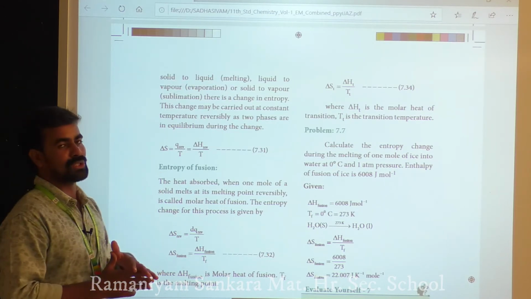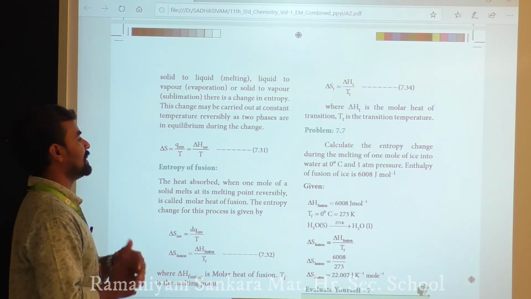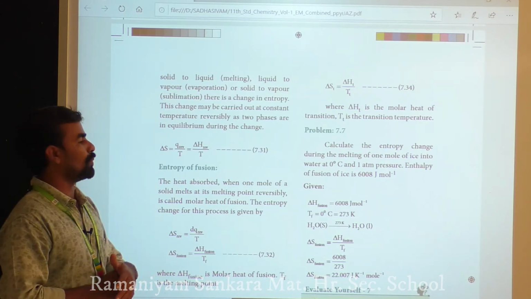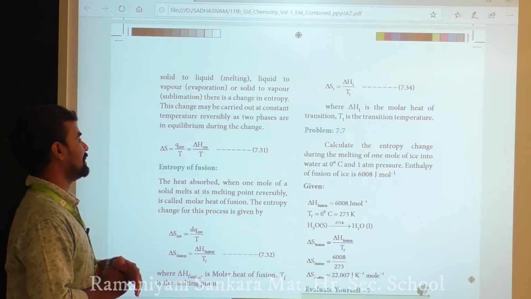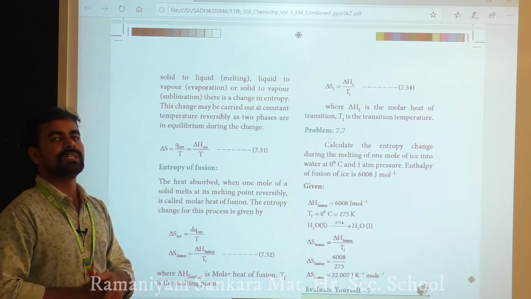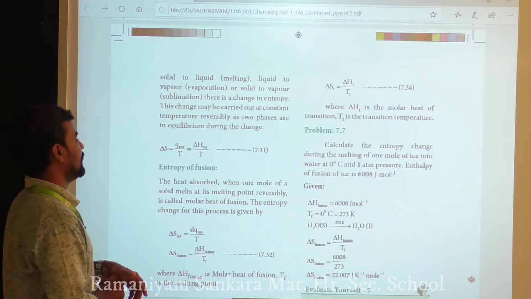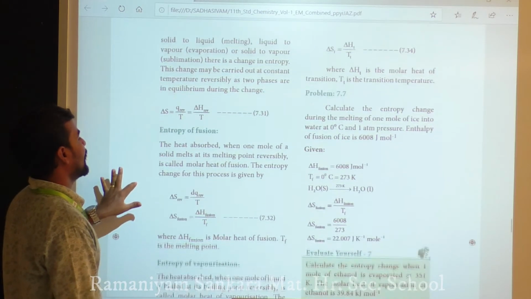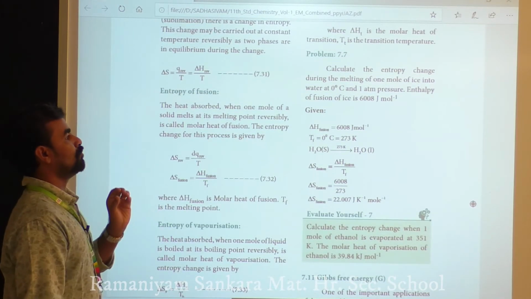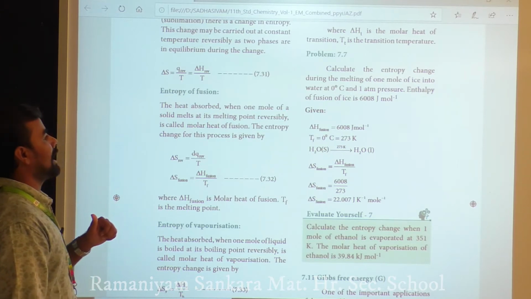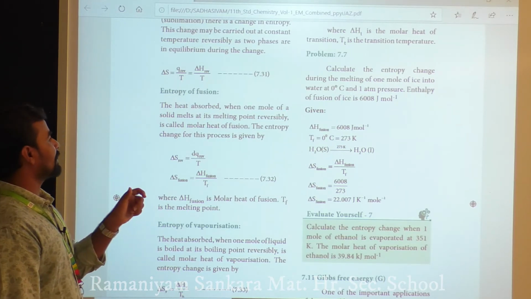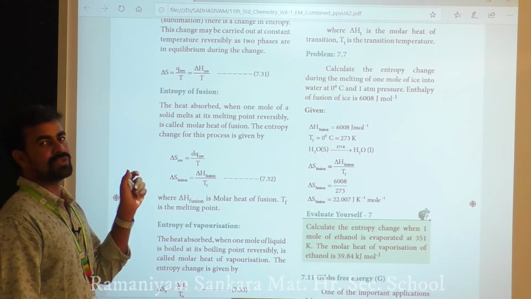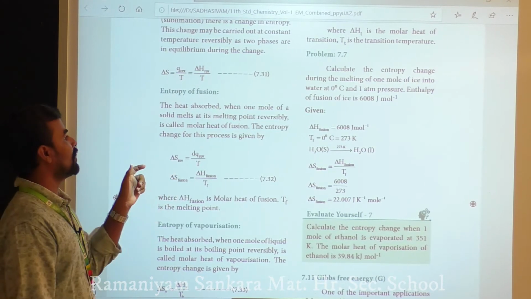First, delta S equals Q reversible by T. Q is the enthalpy change, delta H, so delta S equals delta H by T. For entropy of fusion, the heat absorbed when 1 mole of a solid melts at its melting point reversibly is called the molar heat of fusion.